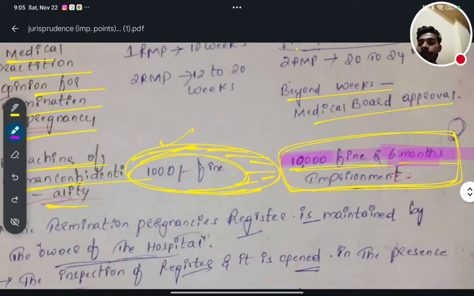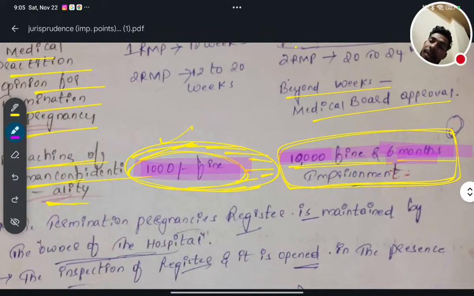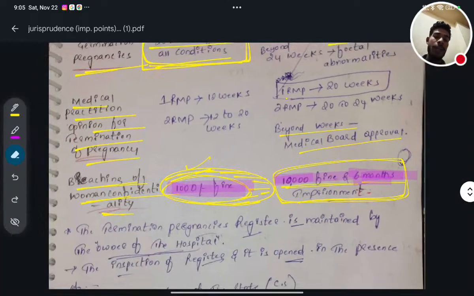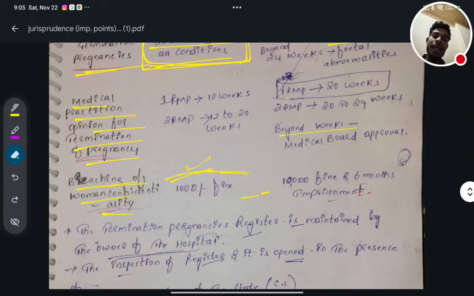Am I clear? You have to remember these things. These are very, very important. These things are all related to rules and law, and you know it very well. DI is all about rules and law. Yes or no? So that's why these things are very, very important from the point of view of the drug inspector exam. So you have to remember that properly.